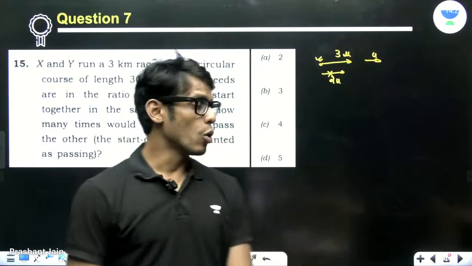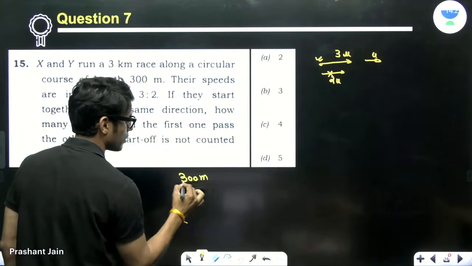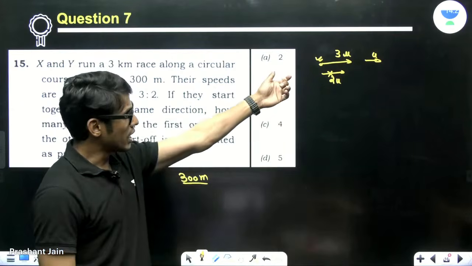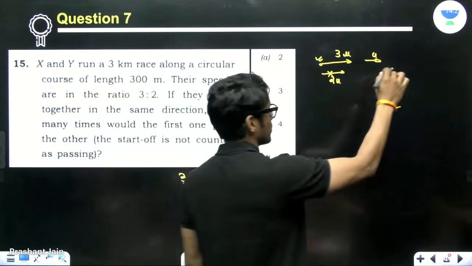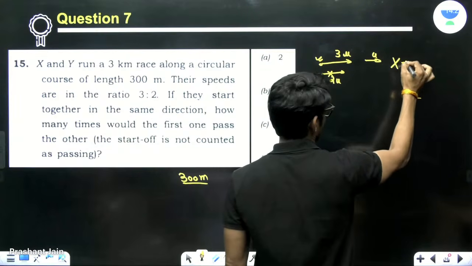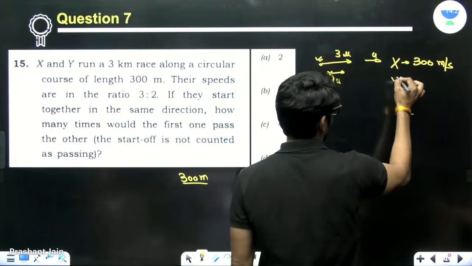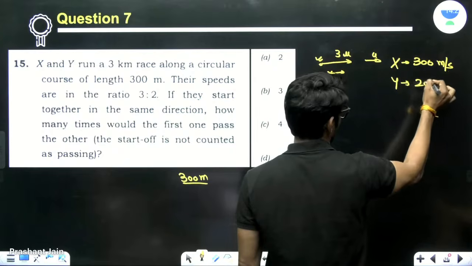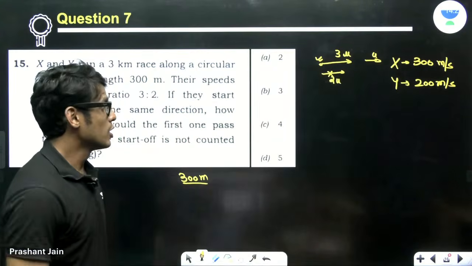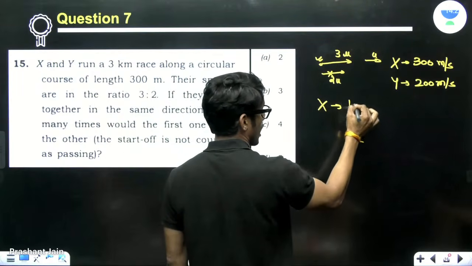Okay. Now, see, in 300 meter, and for the sake of simplicity, we can assume this u as 100. So what I'm assuming is that my x is running at 300 meter per second, and y, it's very high speed, by the way, 200 meter per second. It's very high speed. So my relative speed of x will be 100 meter per second.